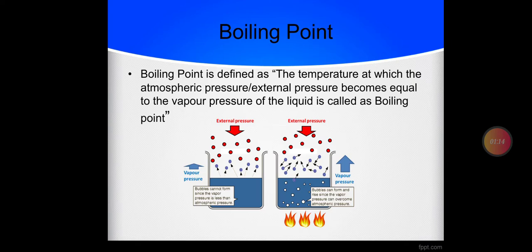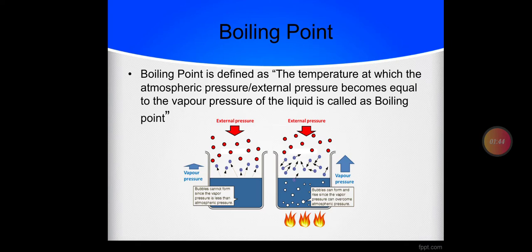So when the vapor pressure of the liquid, that is exerted by the vapors of that liquid, becomes equal to the external pressure, which may be usually atmospheric pressure or may be some other artificial pressure created on that liquid, at that point the liquid starts boiling. This is called the boiling point of the liquid.